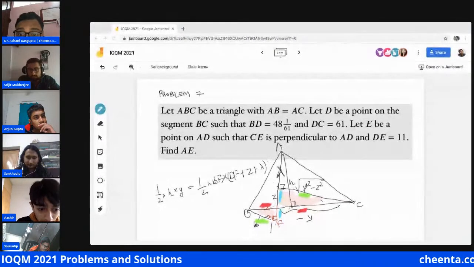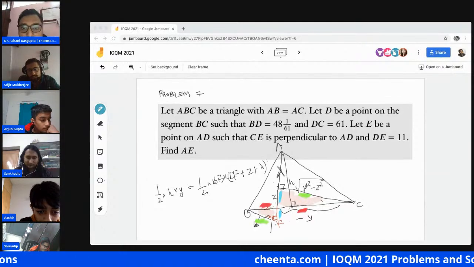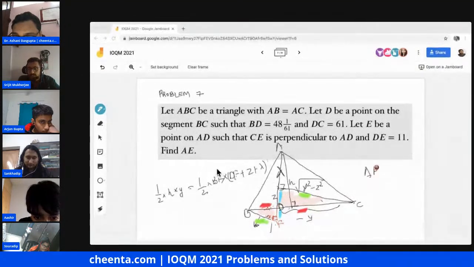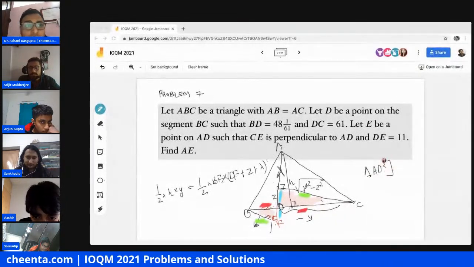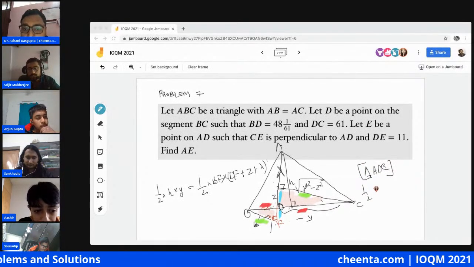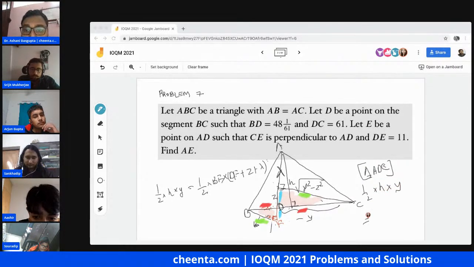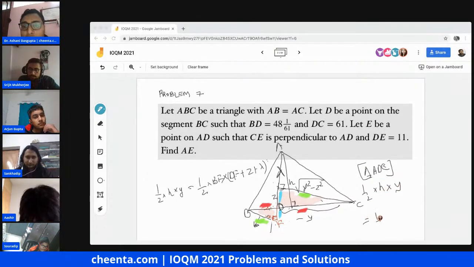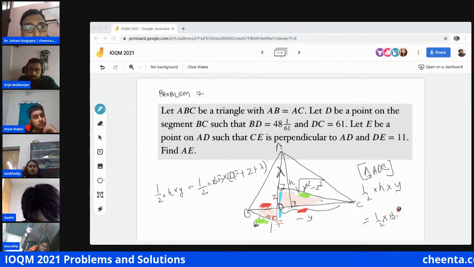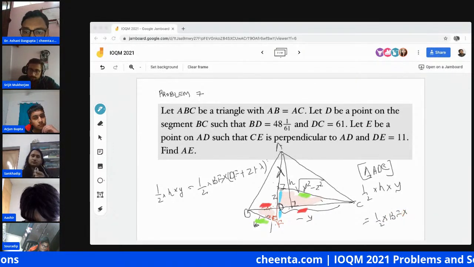So now the idea is, if we call this lambda, we will compare the area of triangle ADC in two different ways. One way, half into this height into y. Another way, half into this BF, which we already know, this green one, times this DF plus Z plus lambda.